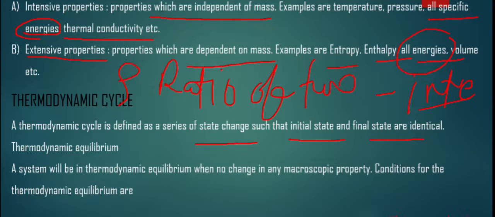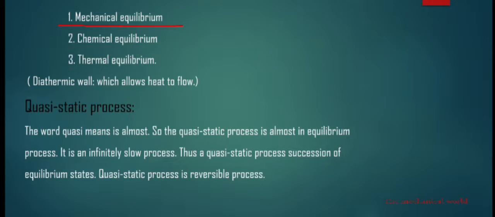Thermodynamic equilibrium. The system will be in thermodynamic equilibrium when there is no change in any macroscopic property. Conditions for the thermodynamic equilibrium are mechanical equilibrium, chemical equilibrium, and thermal equilibrium. When these three are in equilibrium, then the system will be in thermodynamic equilibrium. So what is mechanical equilibrium?